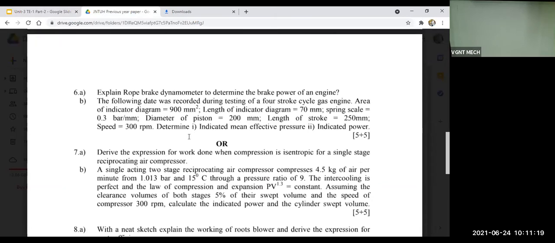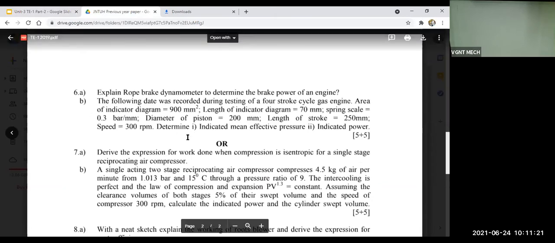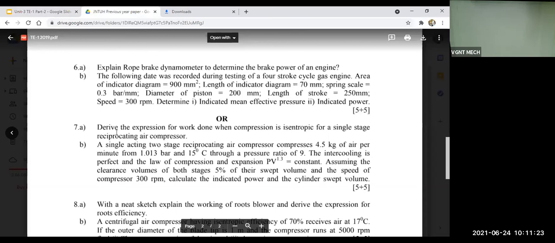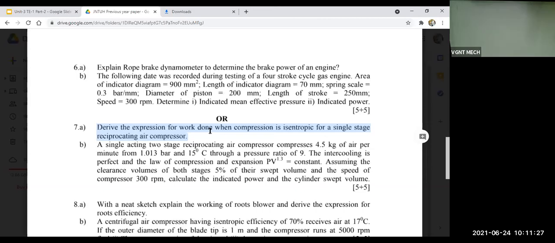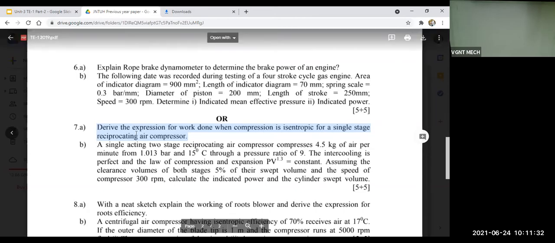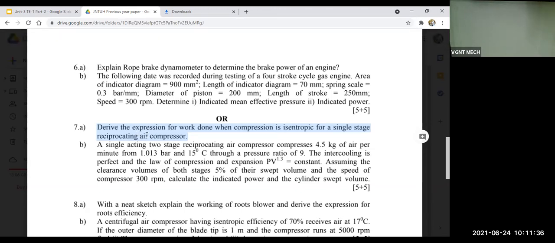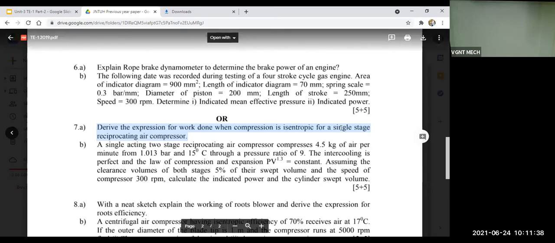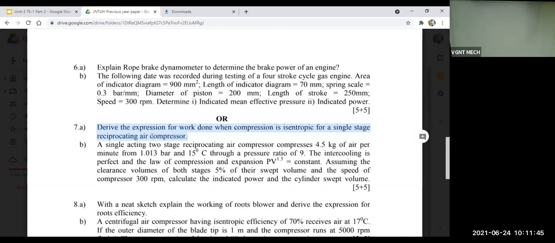Question number 7A. What is this question? Derive the expression for work done when compression is isentropic for a single stage reciprocating air compressor. We have already discussed the working principle and construction of the single stage reciprocating air compressor. Now we are going to derive an expression for work done during the compression process.